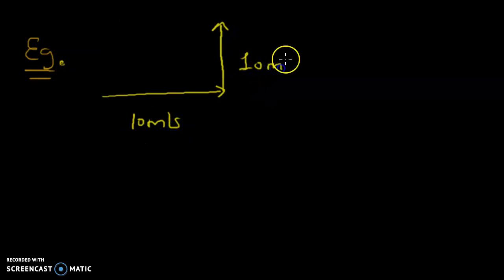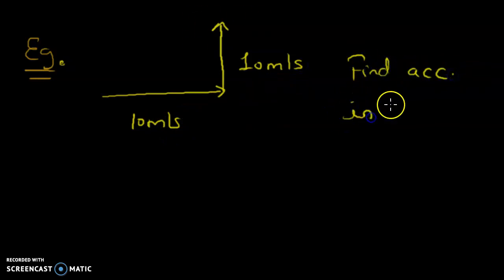Say for example, a person is moving with a speed of 10 eastward, and then suddenly he takes a 90-degree shift and goes with a speed of 10 northward. So find the acceleration in, say for example, 5 seconds.